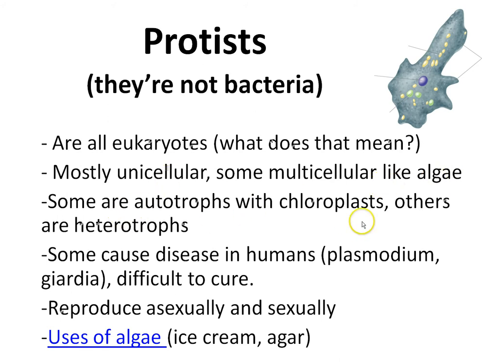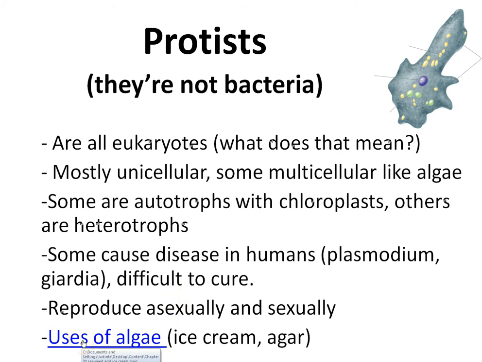Some of the autotrophs have chloroplast, while others are heterotrophic. We have some that cause disease in humans, like Plasmodium. This one causes malaria, and Giardia. That one gives you diarrhea. They're difficult to cure because they are eukaryotes, and you're a eukaryote, so things that kill them also kill us. Protists can reproduce sexually and asexually, so they don't necessarily have to have a male or female to reproduce by binary fission or dividing in two.